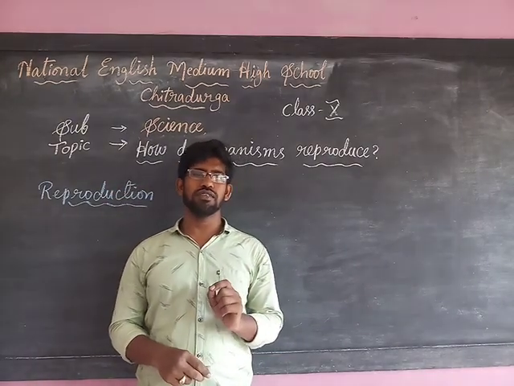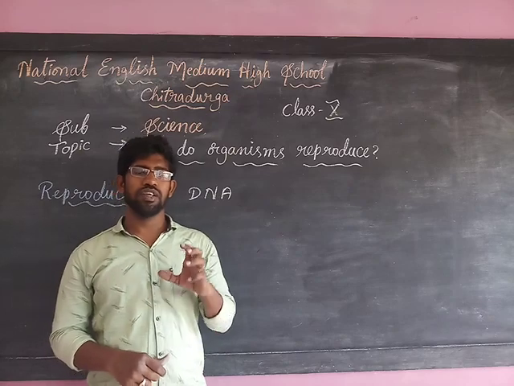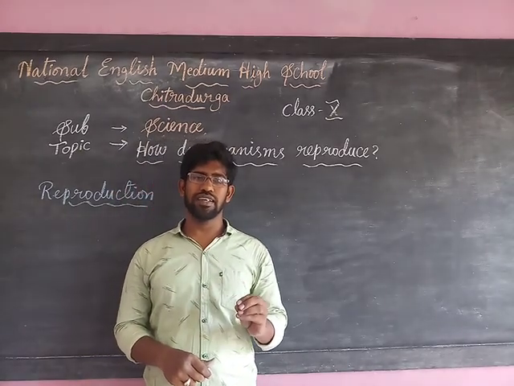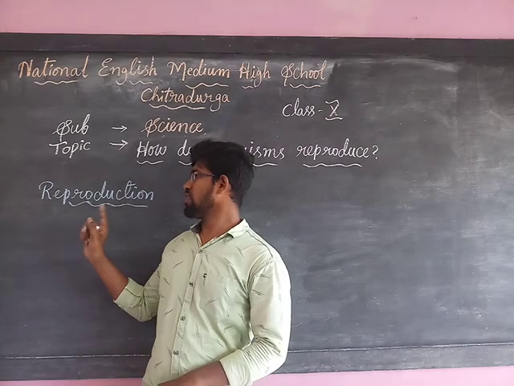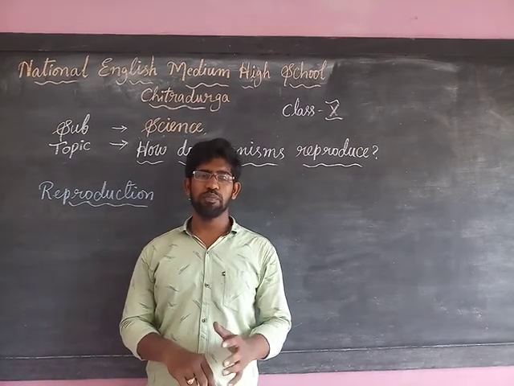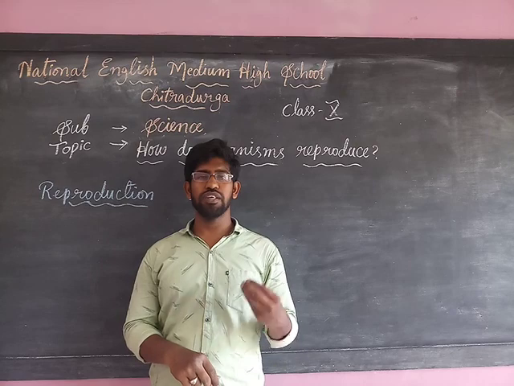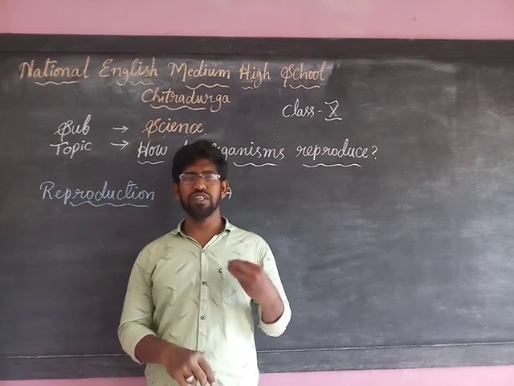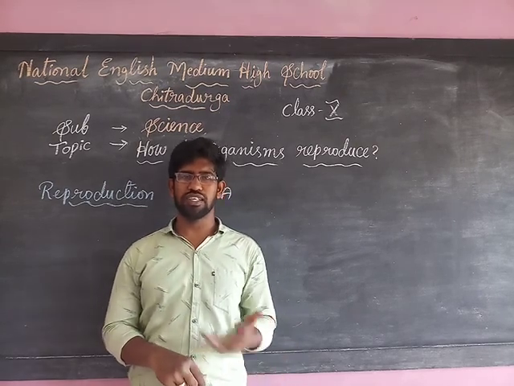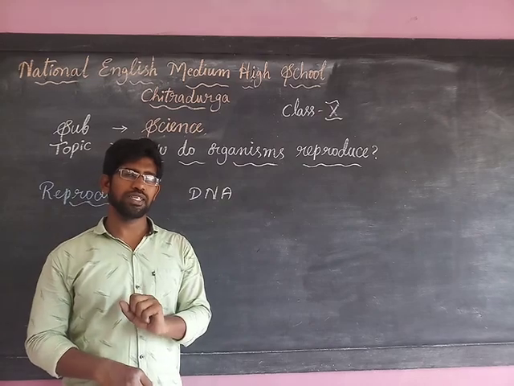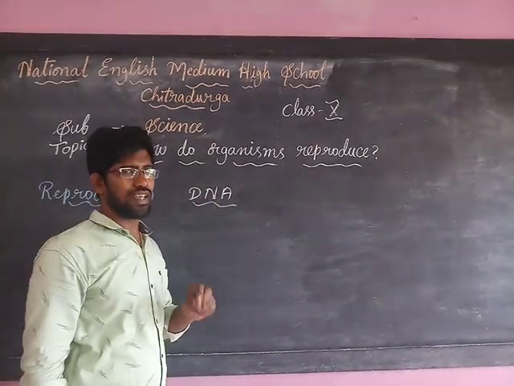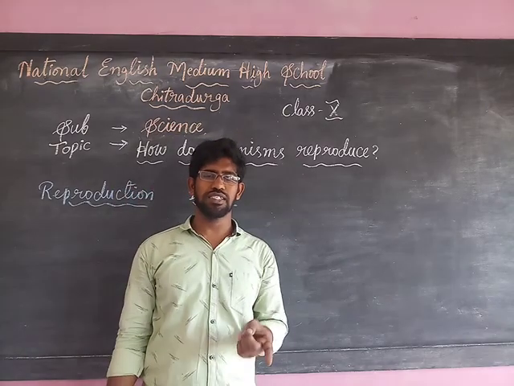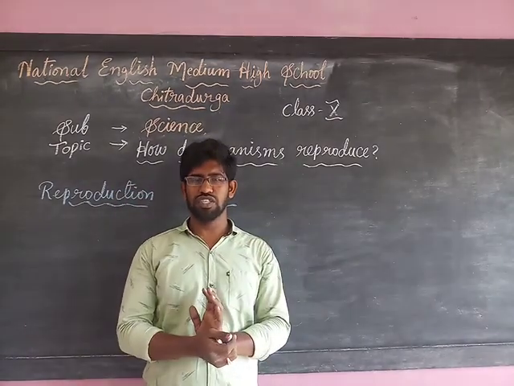So this deoxyribose nucleic acid is responsible for inheriting the characteristics from the parents to the next generation during reproduction. Reproduction is nothing but giving birth to new young ones, producing the next generation. During this reproduction, the DNA transfers the characteristics from the parents to the next generation.